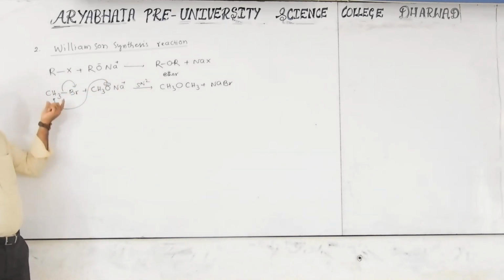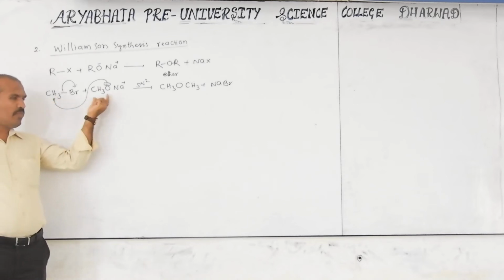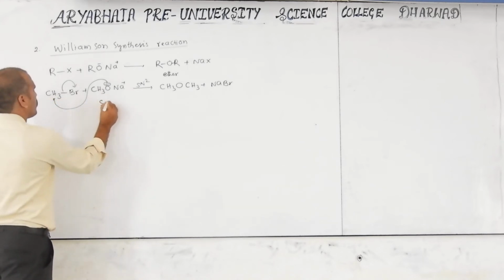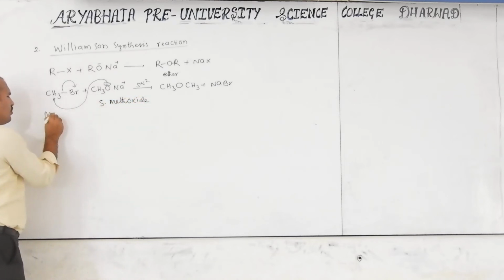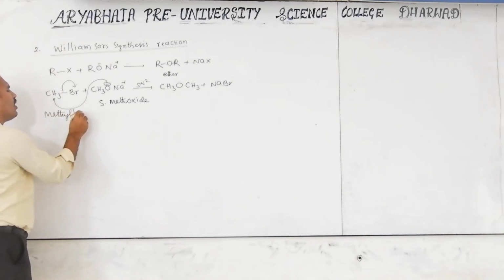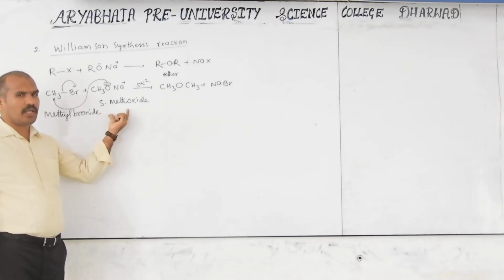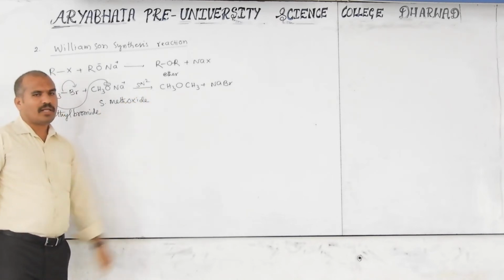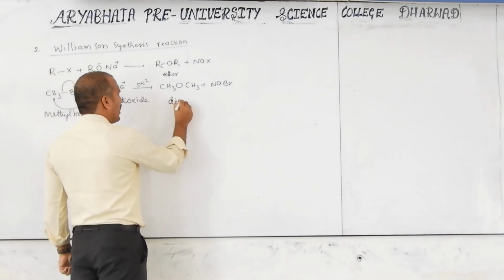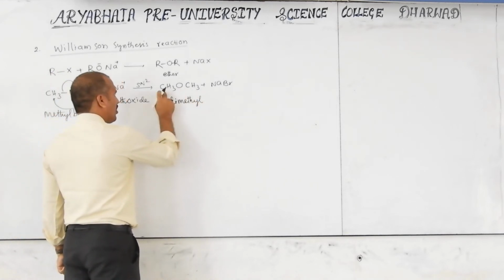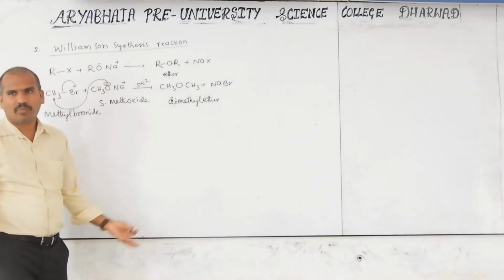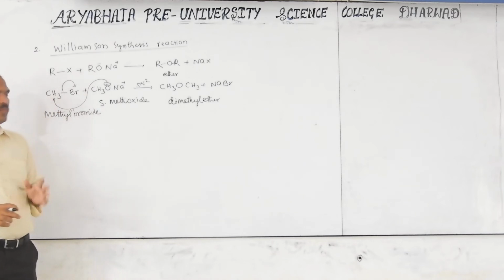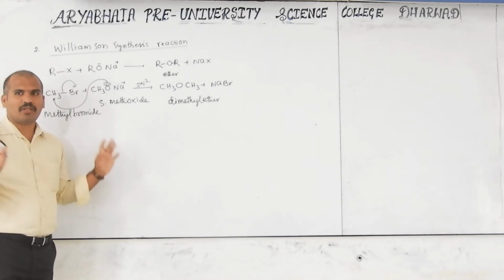One statement: methyl bromide reacts with sodium methoxide. If you want names, this is called sodium methoxide, and this is methyl bromide. Methyl bromide reacts with sodium methoxide. It gives dimethyl ether. Methyl, methyl, that is dimethyl ether. If you write this statement, it is enough. This may be a 1 mark or 2 marks question in your PUC. Enough. PUC level this much.